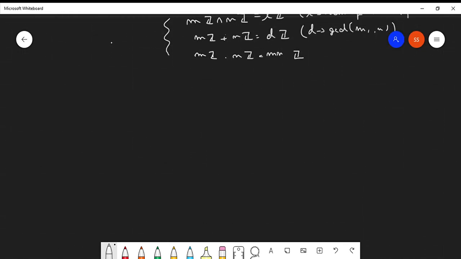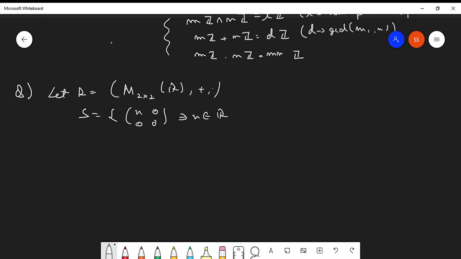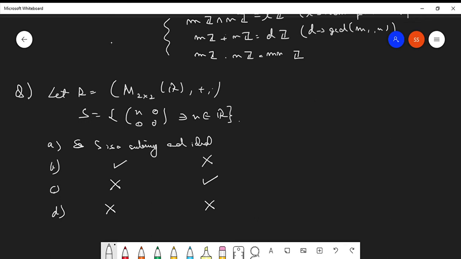We will take one good question. Let R be the 2 by 2 matrices of real numbers, and take S as the set of matrices of the form with X in the first entry and zeros elsewhere, X belongs to R. Options: S is a subring and an ideal; S is a subring but not an ideal; S is an ideal but not a subring; S is not an ideal as well as not a subring.